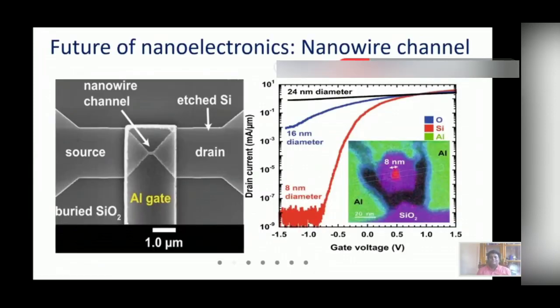Now, if we talk about nanoelectronic devices and see the development, we know the junction field effect transistors. There is a narrow channel. Scientists are using nanowires as a channel between source and drain.